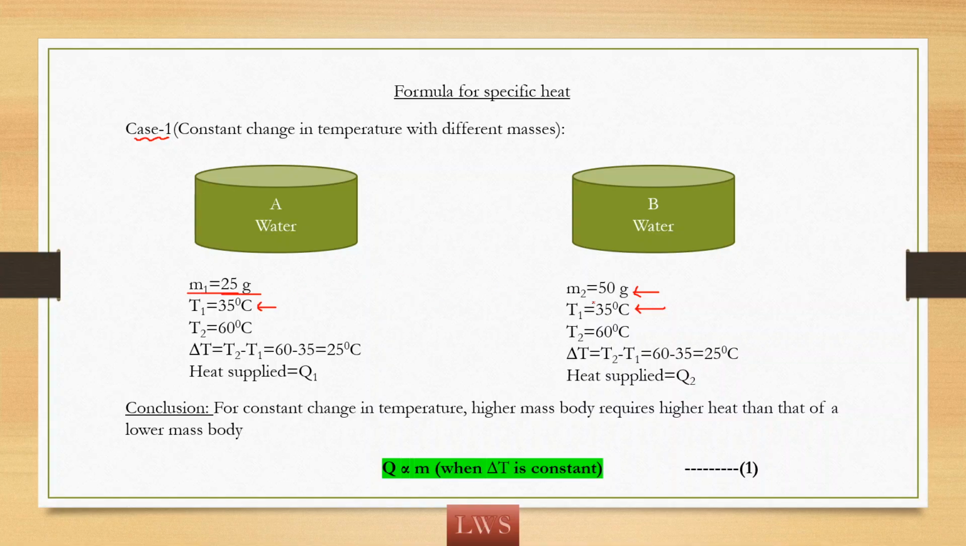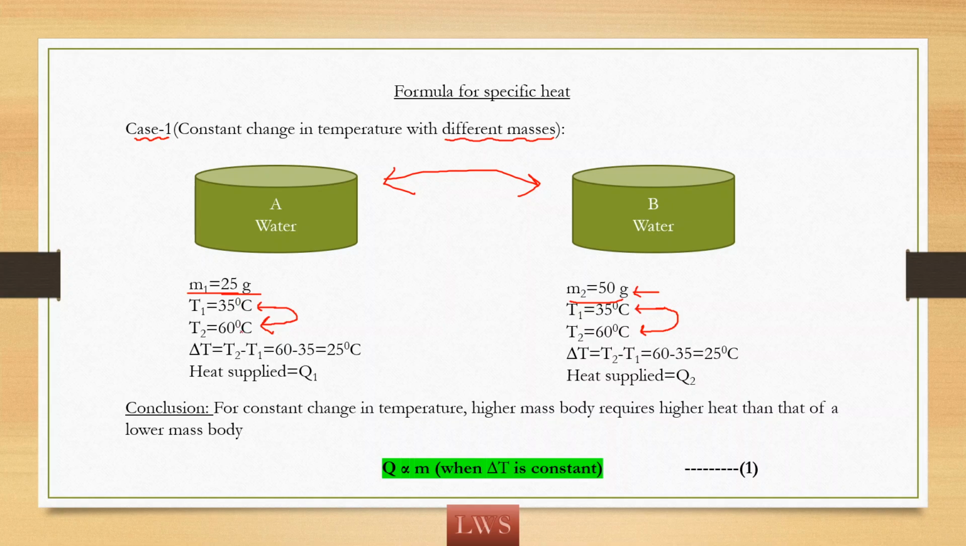Here the mass is 25, here the mass is 50. That's why I represented it as different masses. So these two are having different masses. Now the water in A, I will be heating it and I want to make it to a new temperature of 60 degrees Celsius. And in B also, I want to convert the temperature of that water to 60 degrees.